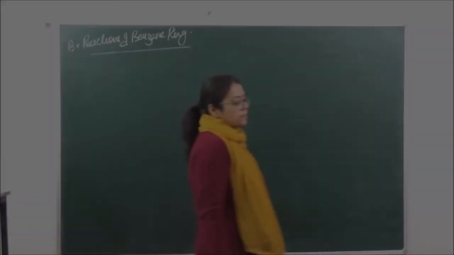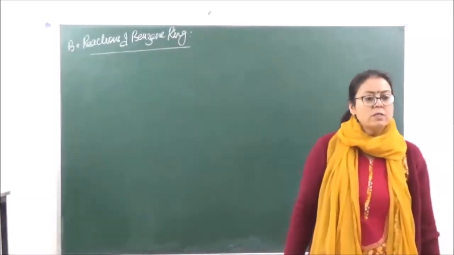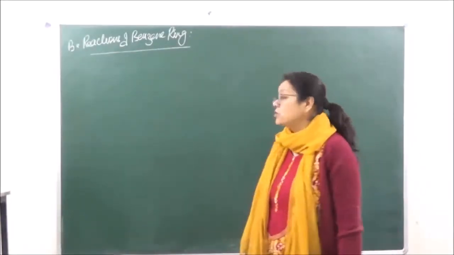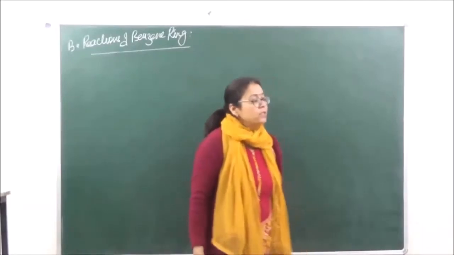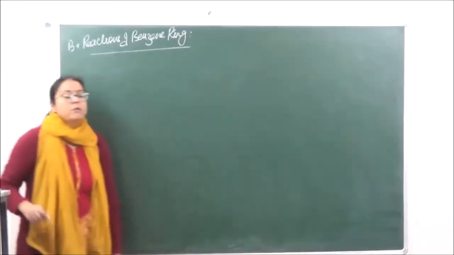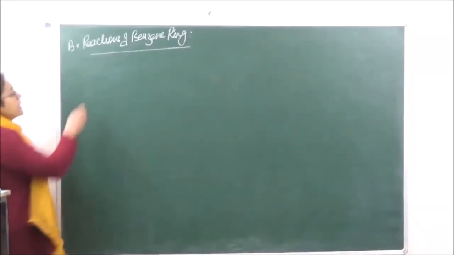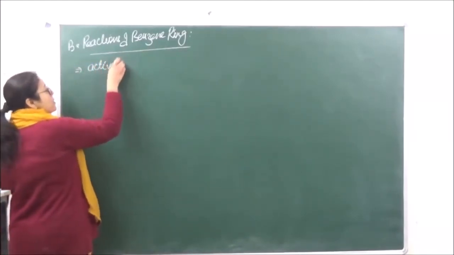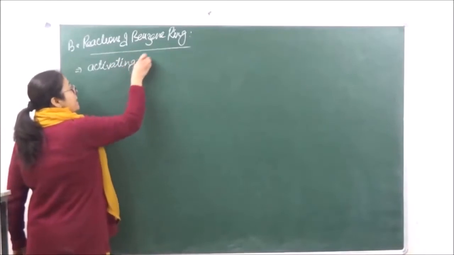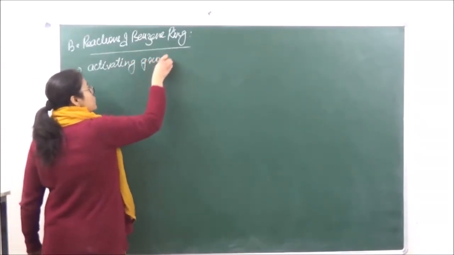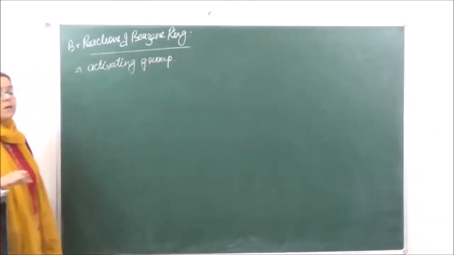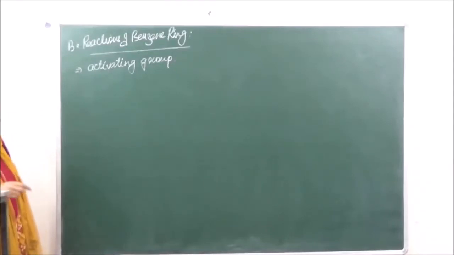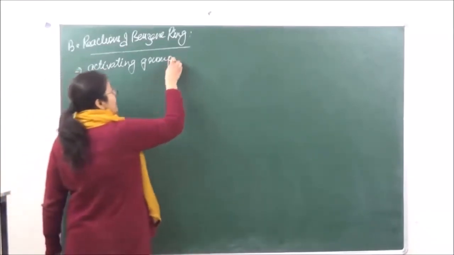Let's go on to the second type of reactions of phenols, that they are reactions of the benzene ring. When we were doing the resonating structures of phenol, we saw that, number one, it is an activating group. Activating group means that it is going to activate the benzene ring. And secondly, it is ortho-para directing.